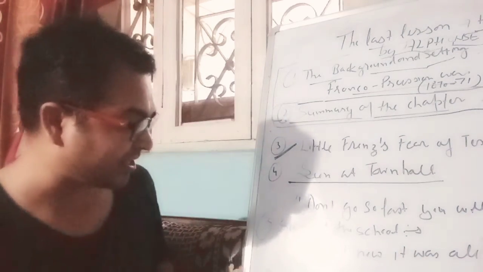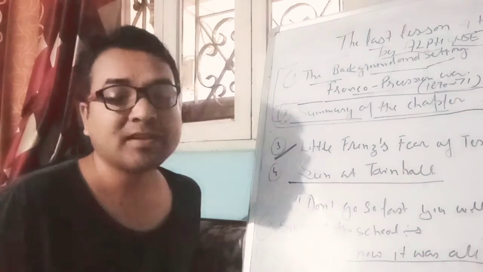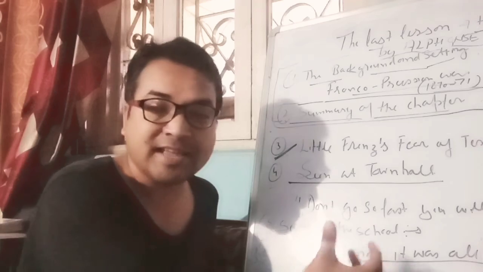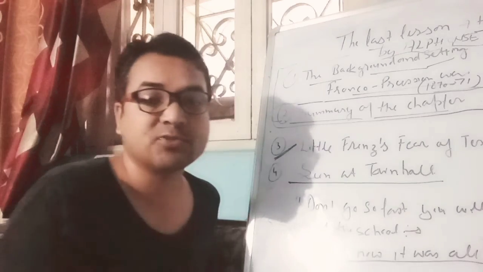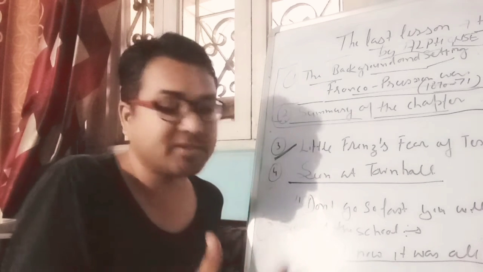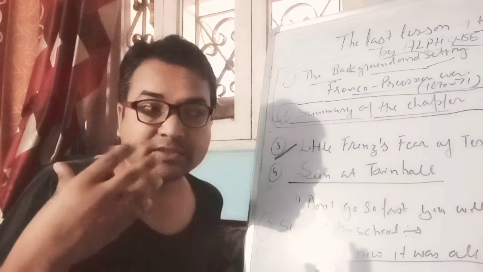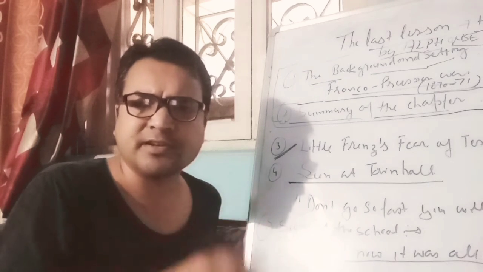See, the writer has said these lines, and the question can come: why has the narrator mentioned those lines in the text? "But now it was also still." The narrator wanted to say that it was so still, not like usual. It was like Sunday morning. Everybody was very quiet.